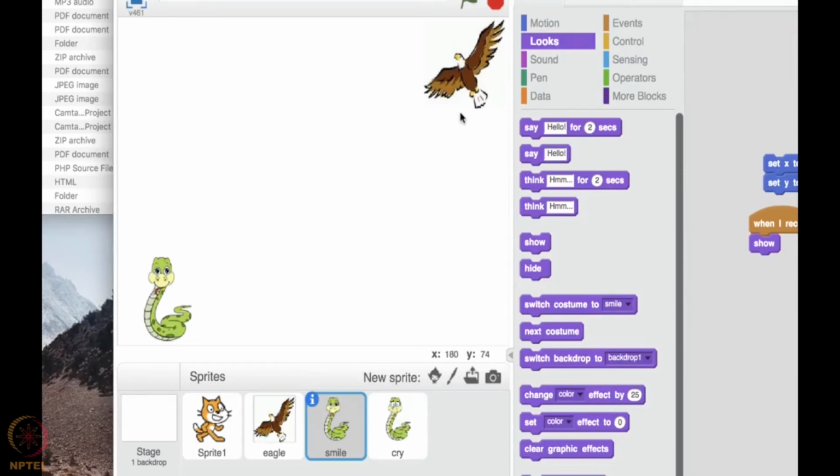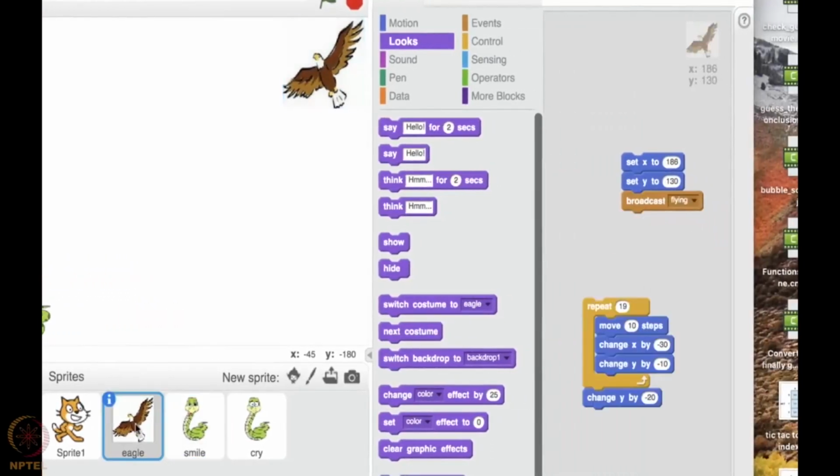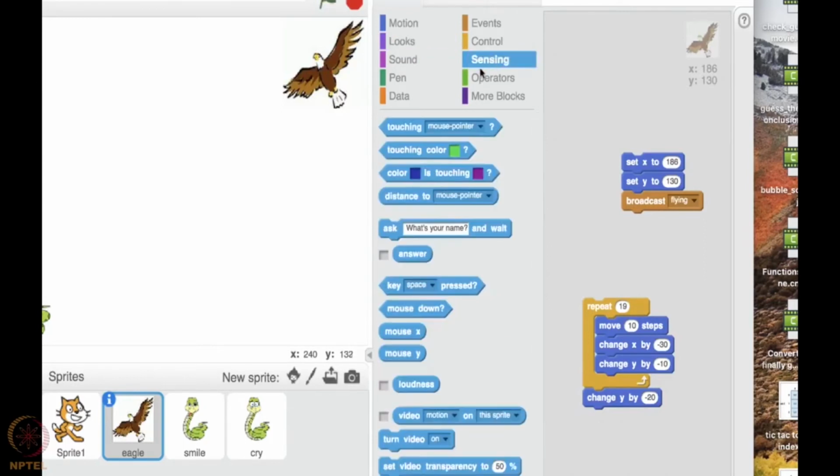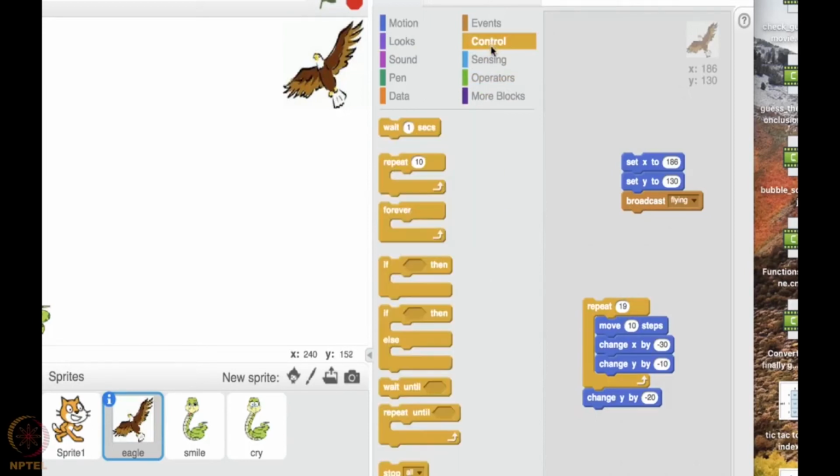For that, same as how the flying message was sent, we need to send out another broadcast message if this particular thing is touching this thing. So let me see. Touch is a sense. Under sensing, there is a block, this color is touching this color. We have that option, maybe we can use it. If this color is touching this color, let us use that. Using the block, if some condition, then this block. We'll use it now.